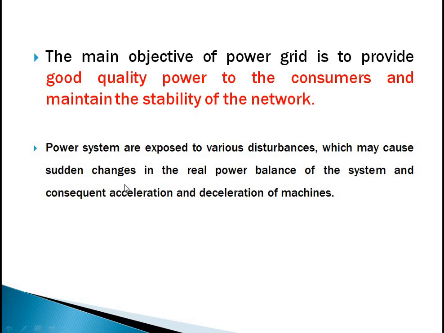So that means, suppose if the load suddenly varies, all the parameters will change. So voltage may increase, voltage may decrease, the current will be disturbed, and the impedance may change. So because of that, the real power balance of the system changes, with consequent acceleration and deceleration of machines. That means it leads to alternator acceleration or deceleration in thermal power stations, which is not desirable.